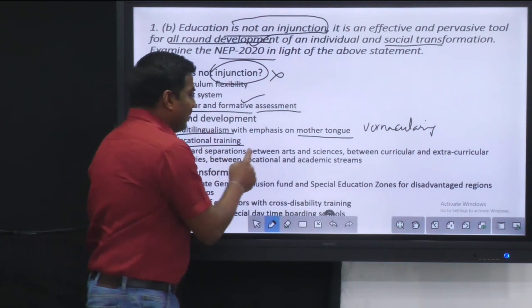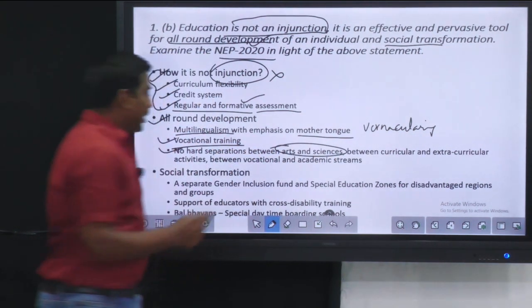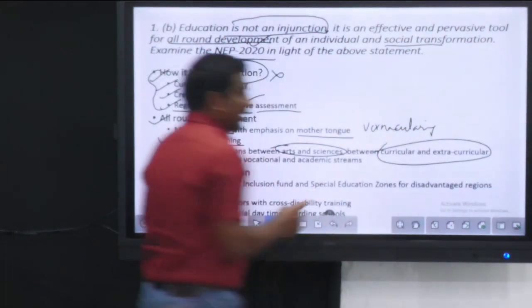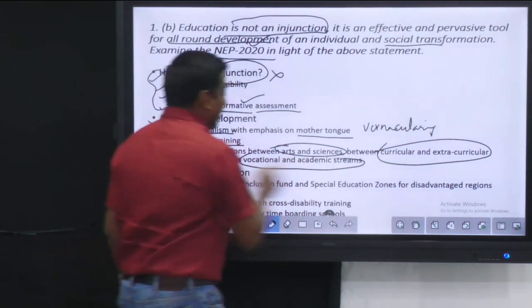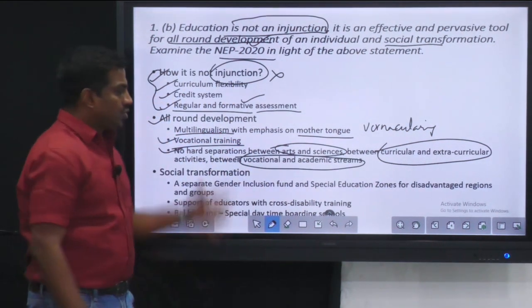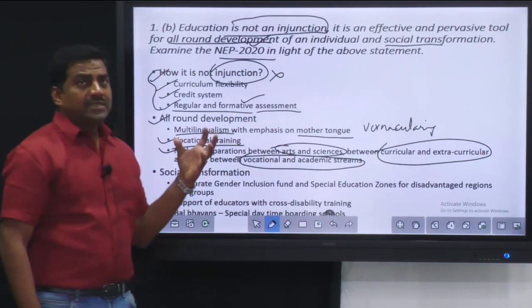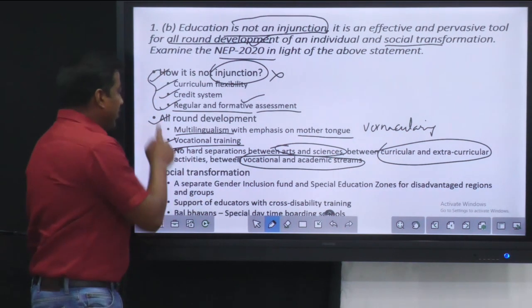There is a blend of many things. Now there is no separation between arts and science. There is no strict demarcation, and between curricular and extracurricular, there is no demarcation. And also between vocational and academic streams, there is no demarcation. So it is the blend of all these things. That is why it is very helpful for the all-round development of a child. So that is how it is proved.